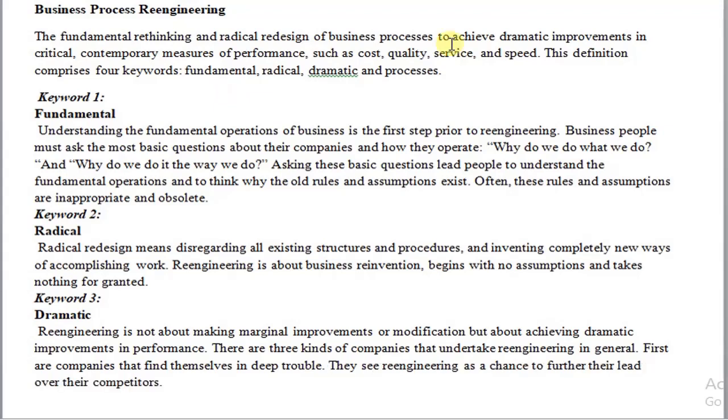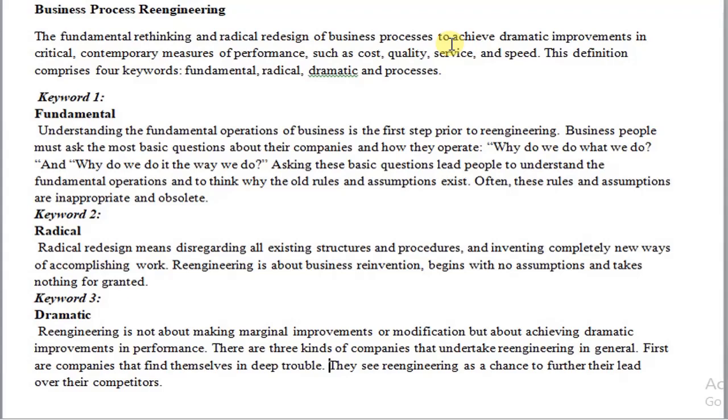The very first keyword is fundamental. Before one could re-engineer the business process, the current way of doing business or fundamental operations within the business has to be understood. So business people must ask why they are following such a strategy and how they are supposed to operate. By asking these questions, the business people can understand the fundamental operation and think why the old rules and assumptions exist, and what has to be modified and where the changes have to be made within the business.